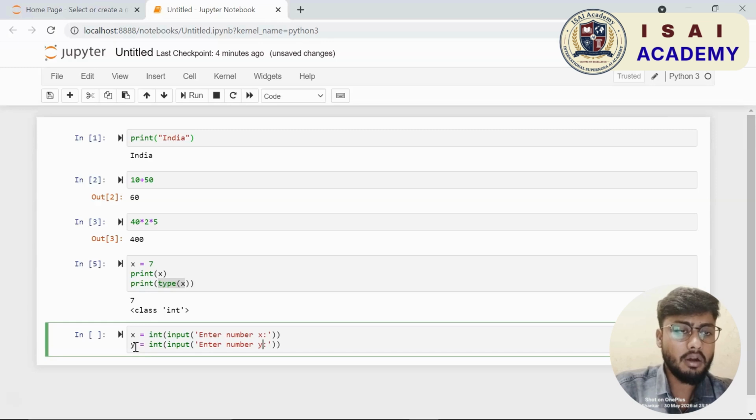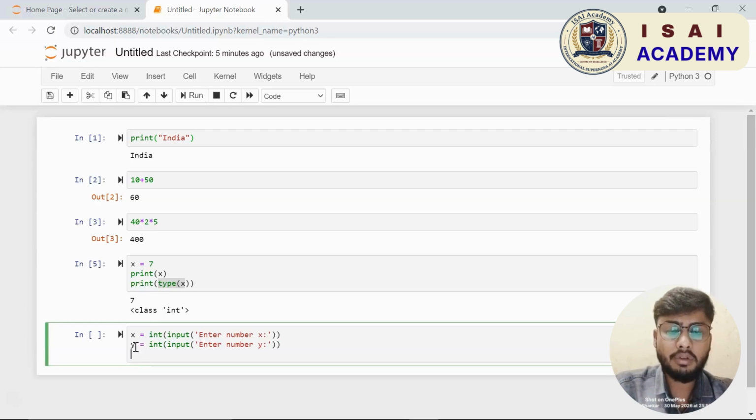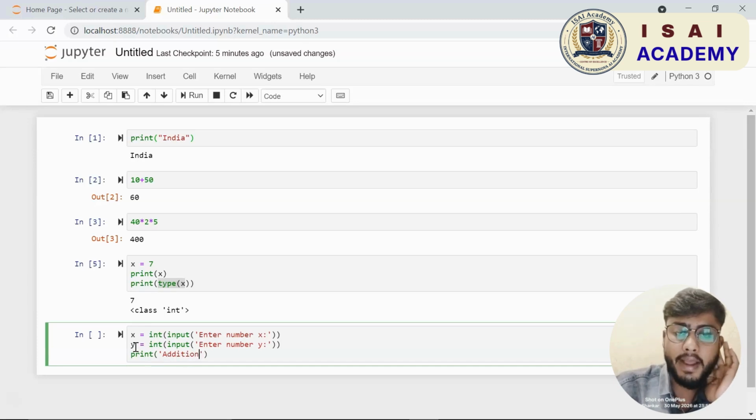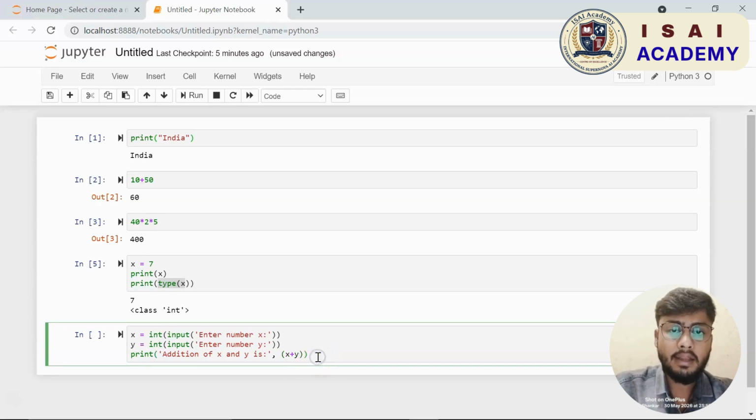Cool. Now let me show you how you can use the input function to take user input. Suppose I have a variable x, where I want to store some number. I am going to use the int function, and inside the int function I shall give my input function. So when I run it, it will ask the user to input a number. I shall write enter a number x.